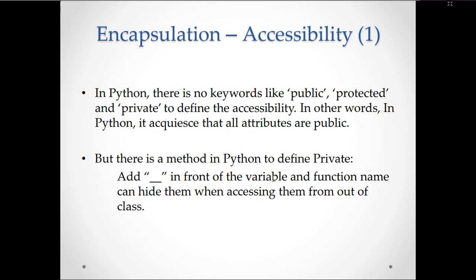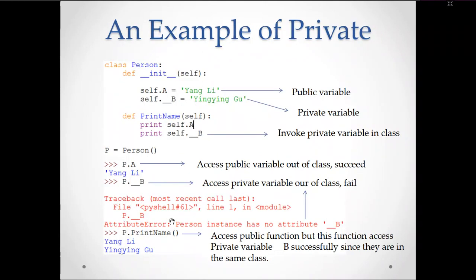But you can make a particular data variable or function, anything, private just by adding the underscore symbol in front of the variable or function name. You can hide them when accessing them from outside of the class. Thereby that particular variable or function name will become private. That is as shown in this particular example.